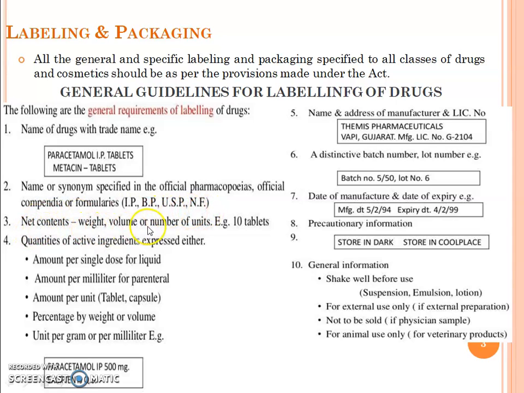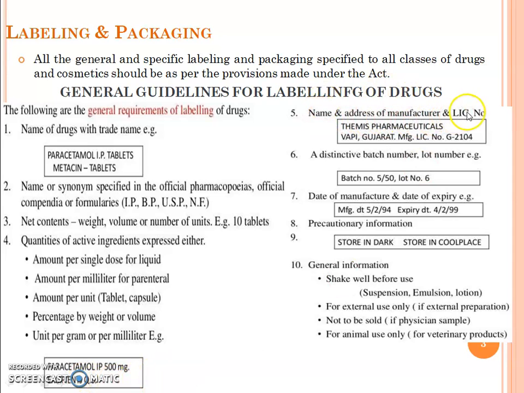Then net contents: weight, volume, the number of units, example 10 tablets. Quantities of the active ingredient expressed either as amount per single dose for liquid, amount per milliliter for parenteral, amount per unit for tablet and capsule, percentage by weight or volume, unit per gram or per milliliter. Examples: Paracetamol IP 500 milligram, excipient quantity sufficient.